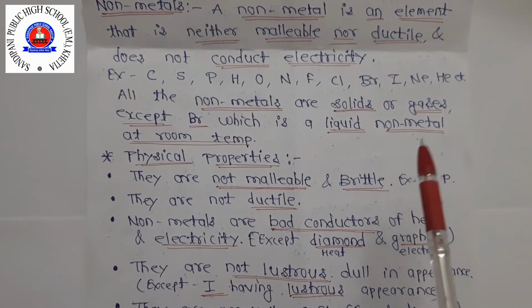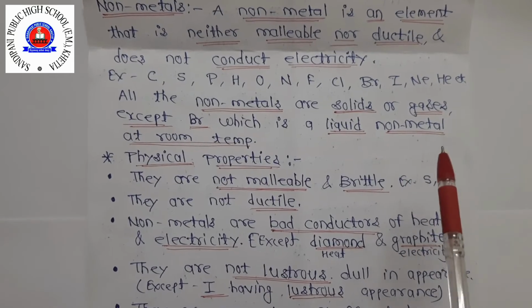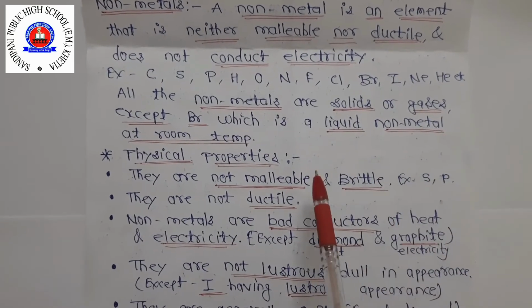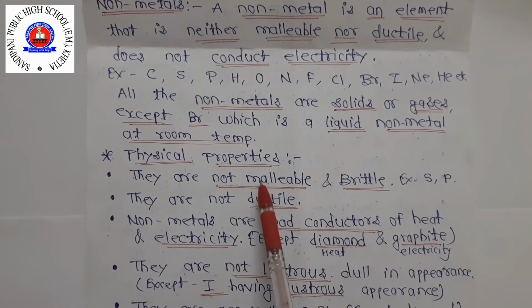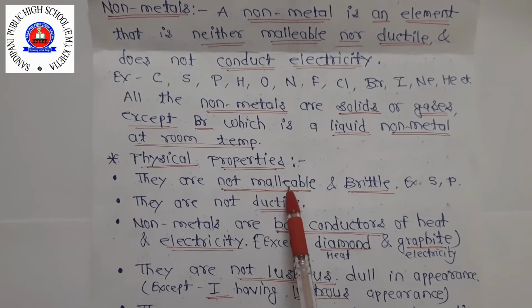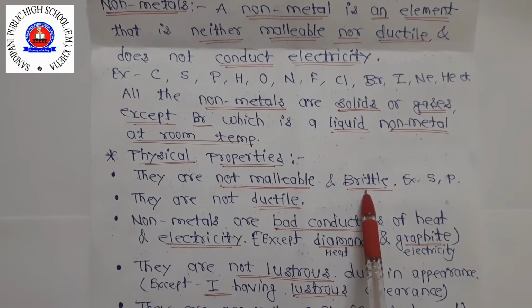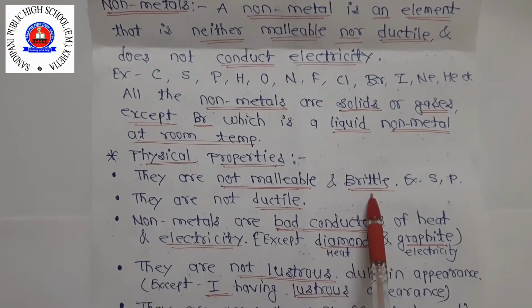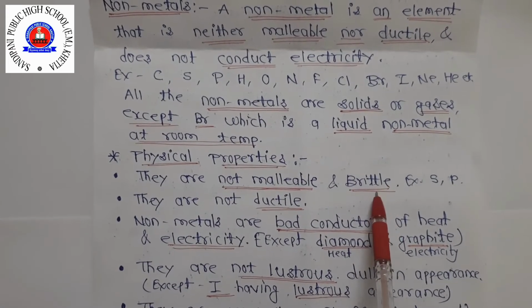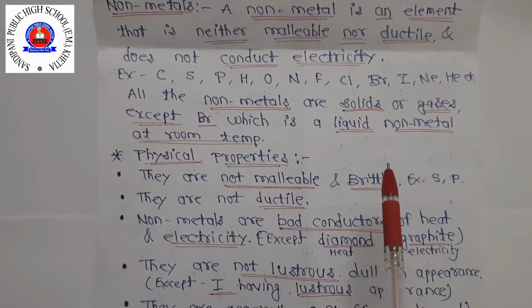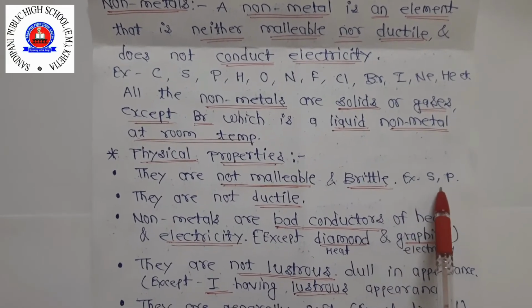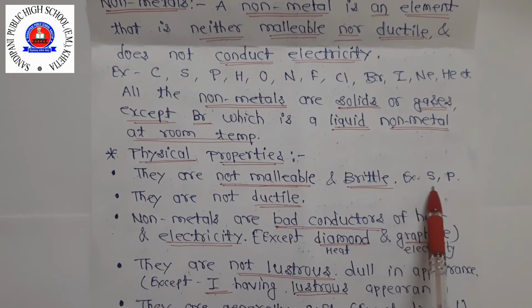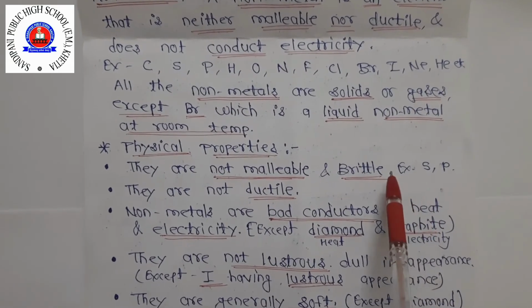Non-metals break into small pieces when you hammer them; they don't show the malleable property, they show the property of brittleness. Clear? Brittleness is a characteristic property of solid non-metals. For example, sulfur and phosphorus are non-metals and show the property of brittleness.